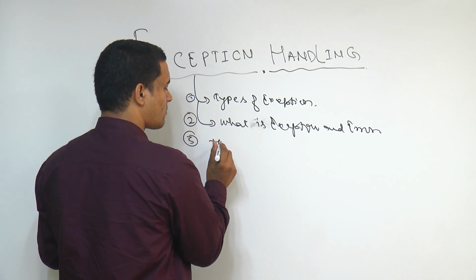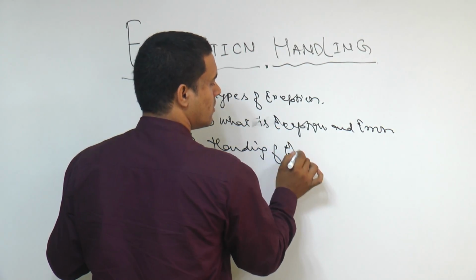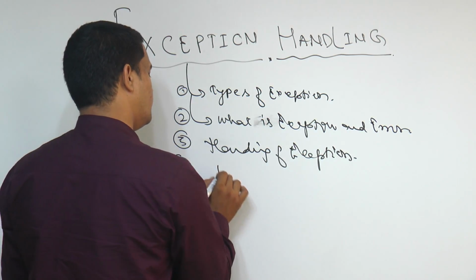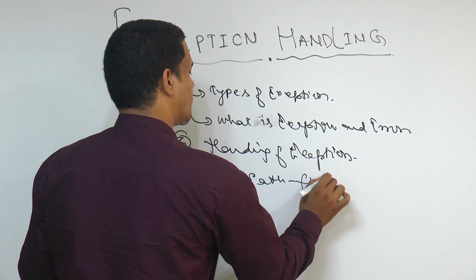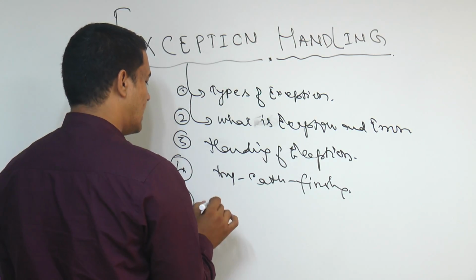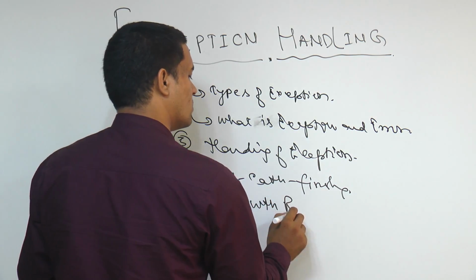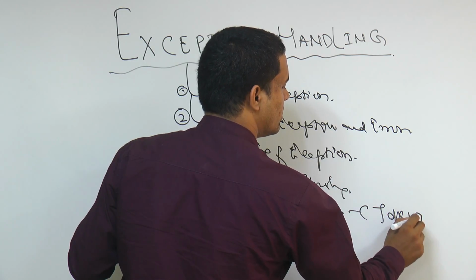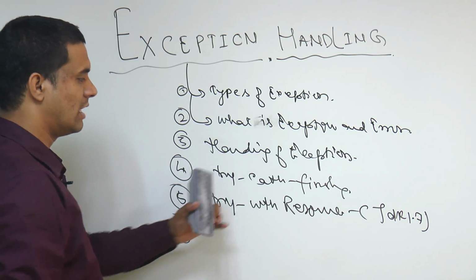How to, or you can say, handling of exception. Fourth one, writing try, catch, and finally. Fifth one, that is try with resources from JDK 1.7. Now next one is the sixth one, that is try with resource.